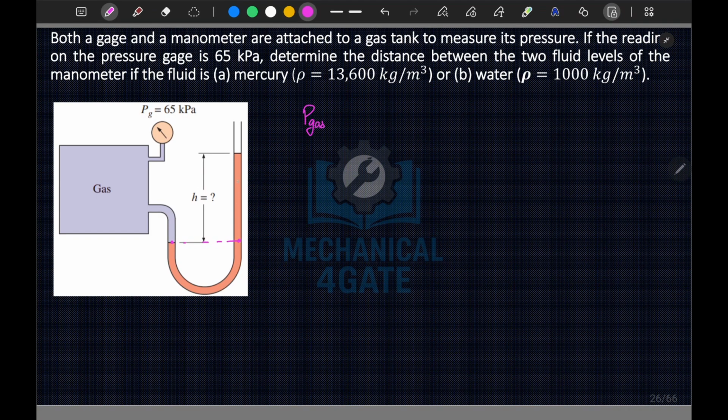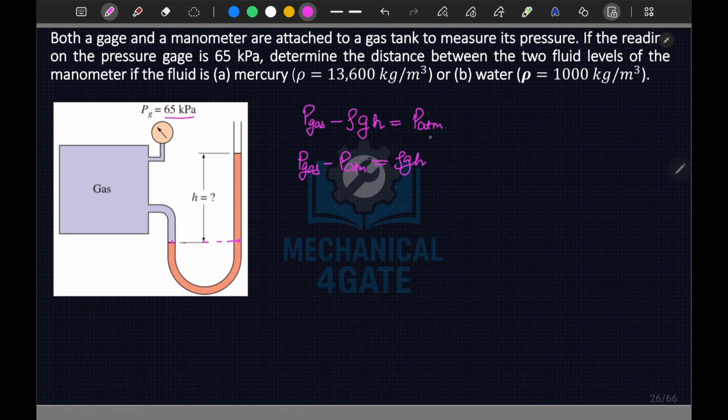Now we are moving upward, so minus rho of manometric fluid into g times of H is equal to, since we are talking about gauge pressure, 0. If it is absolute pressure, then P gas minus PATM, so this becomes gauge, is equal to rho GH.